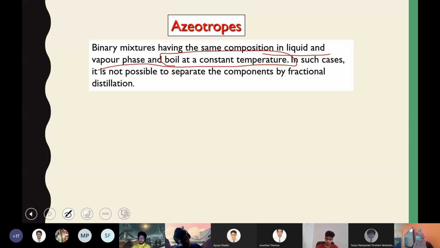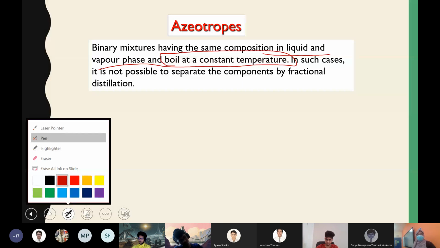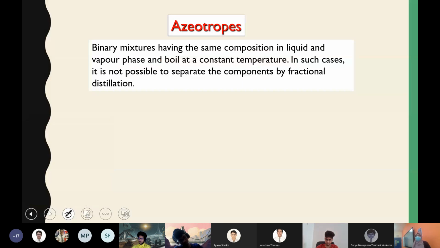It's very difficult to separate the components of an azeotrope using fractional distillation because they have the same boiling point. Once it reaches an azeotropic concentration, you cannot separate the components, water and alcohol.